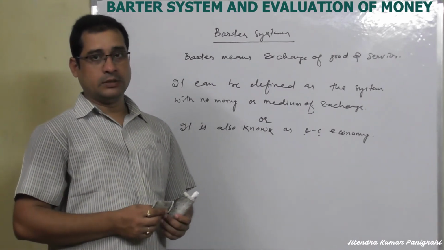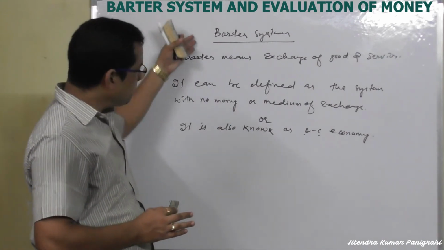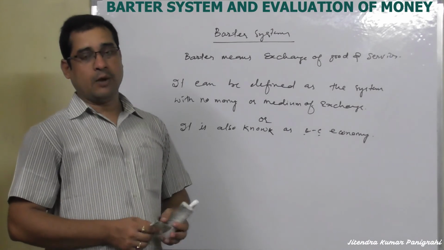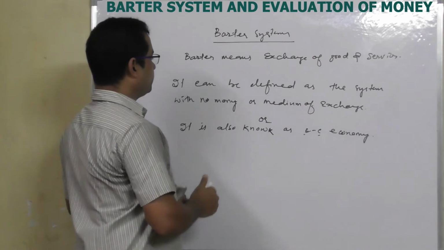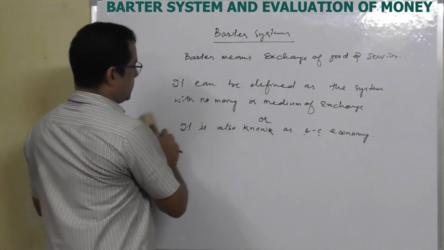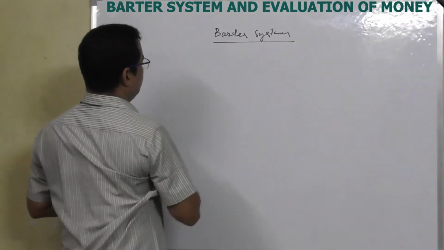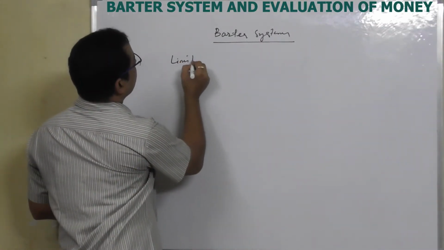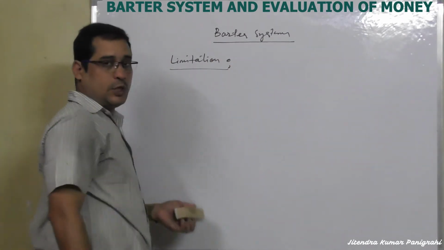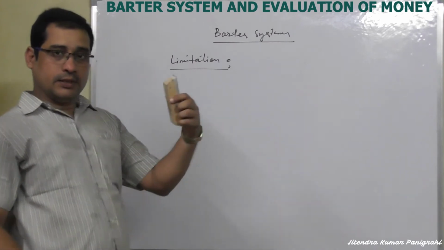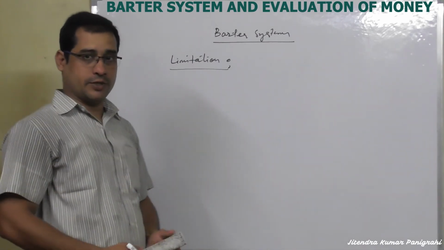There were certain limitations in the barter system, and I am going to discuss those limitations here. Due to those limitations, currency was introduced in the economy as a medium of exchange.